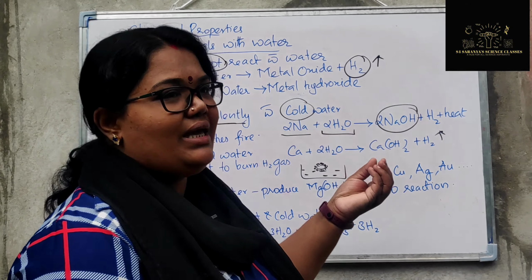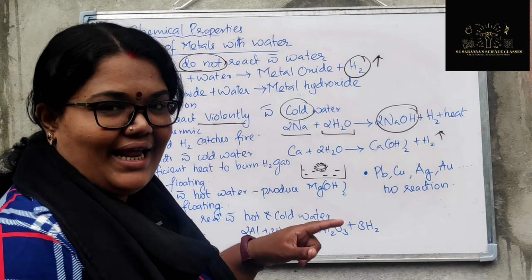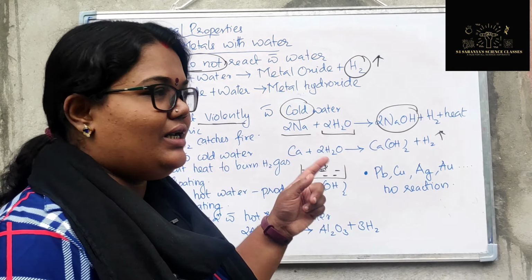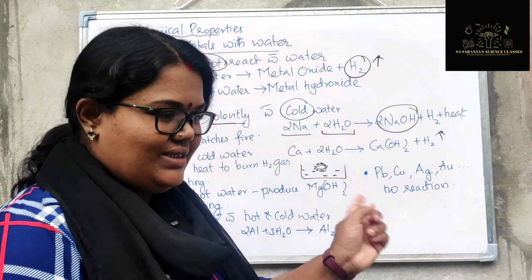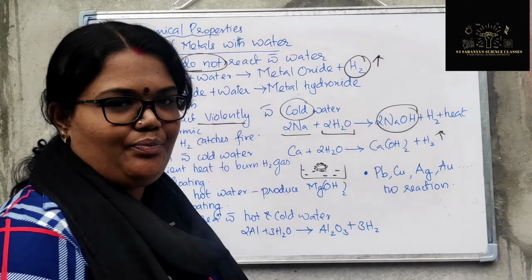That heat makes the hydrogen gas form bubbles, and the bubbles stick onto the calcium and it starts floating on the water surface. You can see the calcium moving speedily here, right?